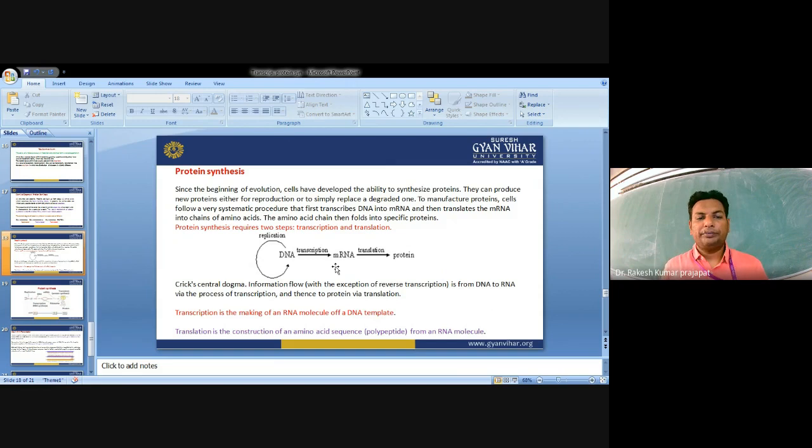Crick proposed the central dogma theory, which shows the genetic information flow, with the exception of reverse transcription, from DNA to RNA by the process of transcription, and then to protein by translation. Transcription is the making of RNA molecules from the DNA template, and translation is the construction of an amino acid sequence from RNA sequences.